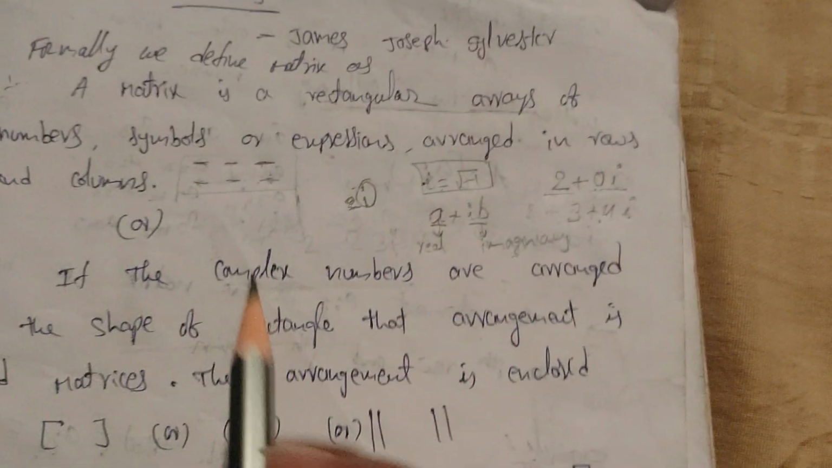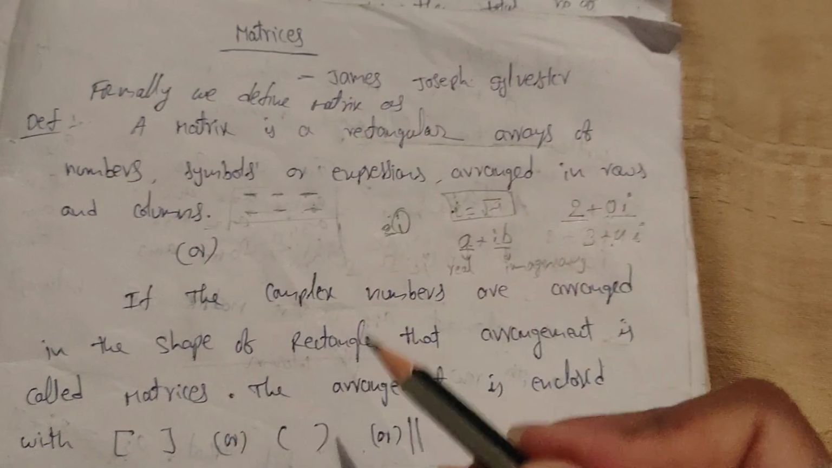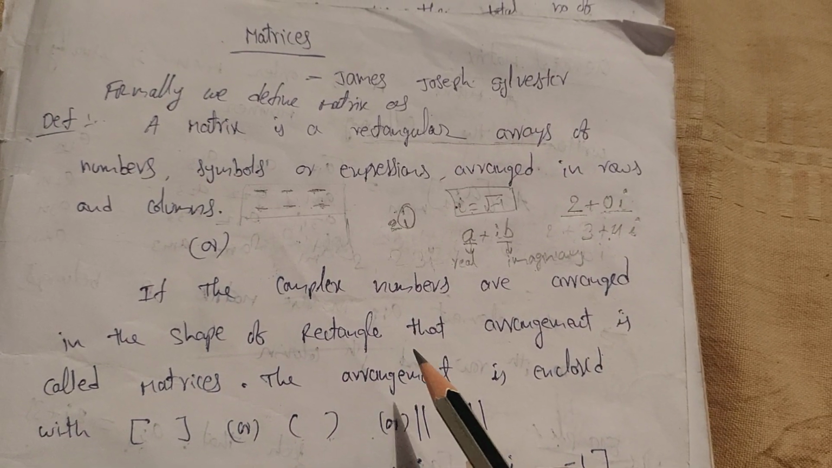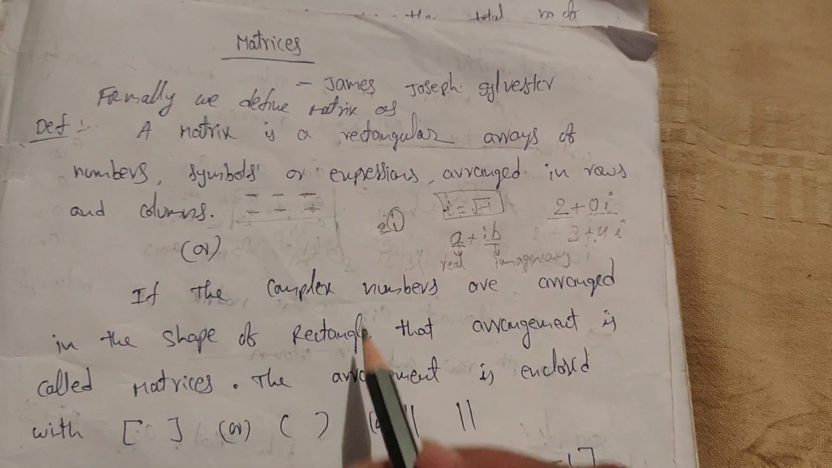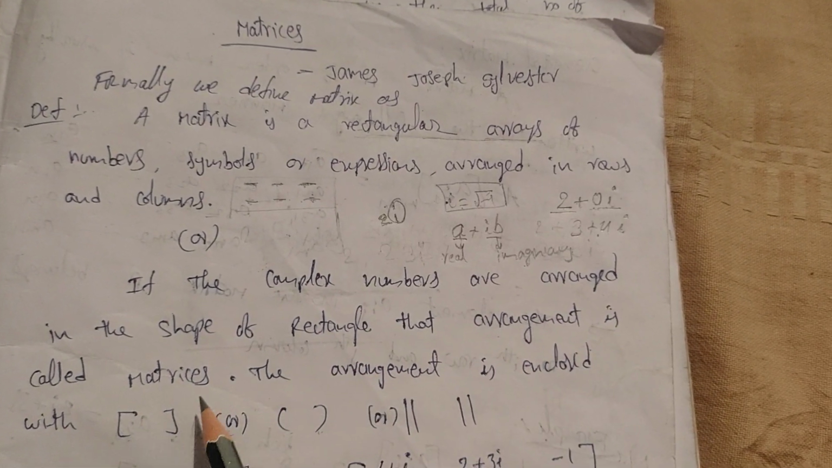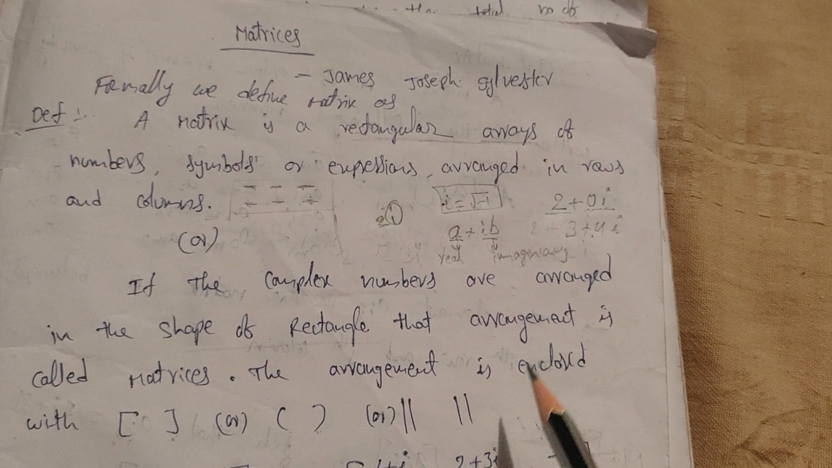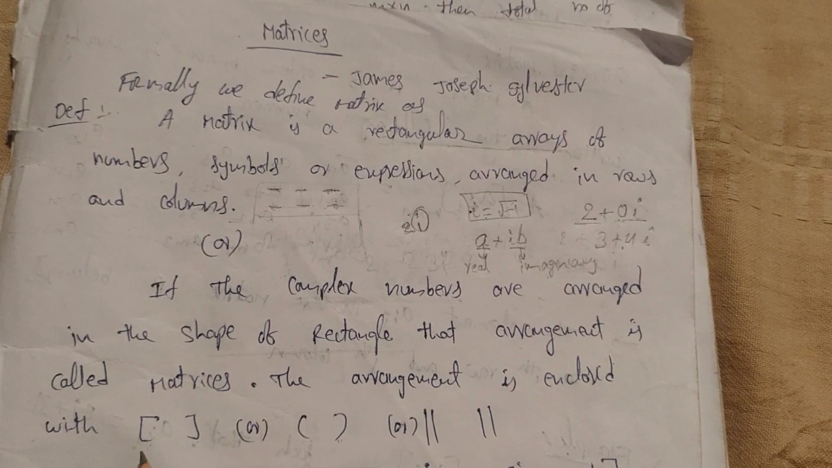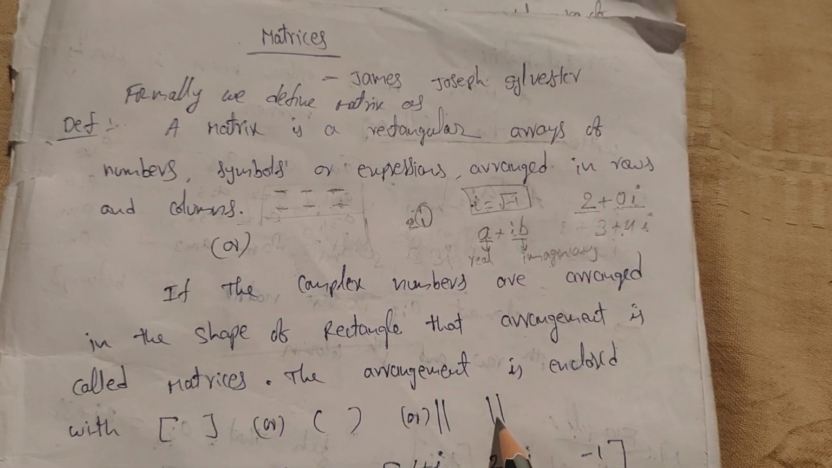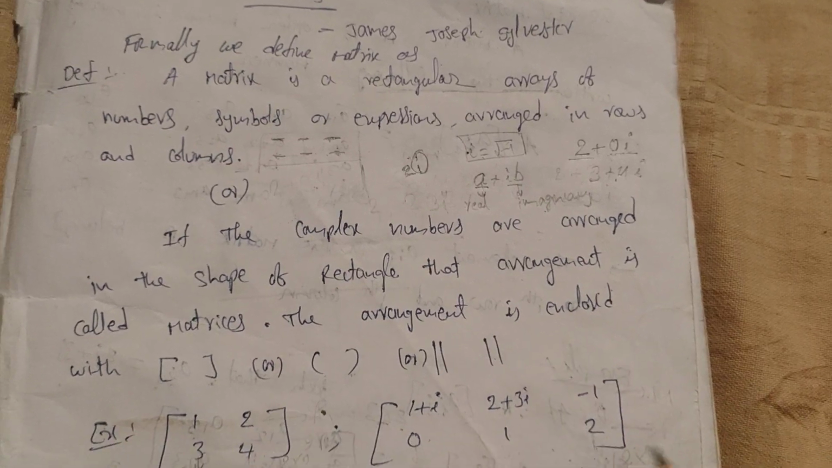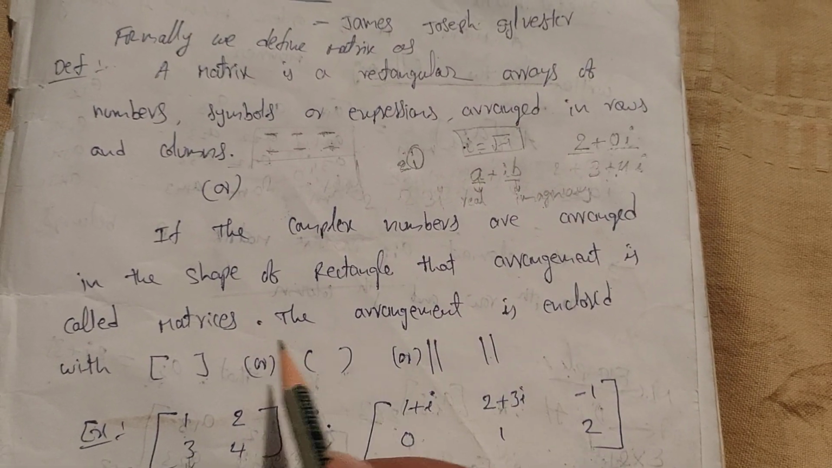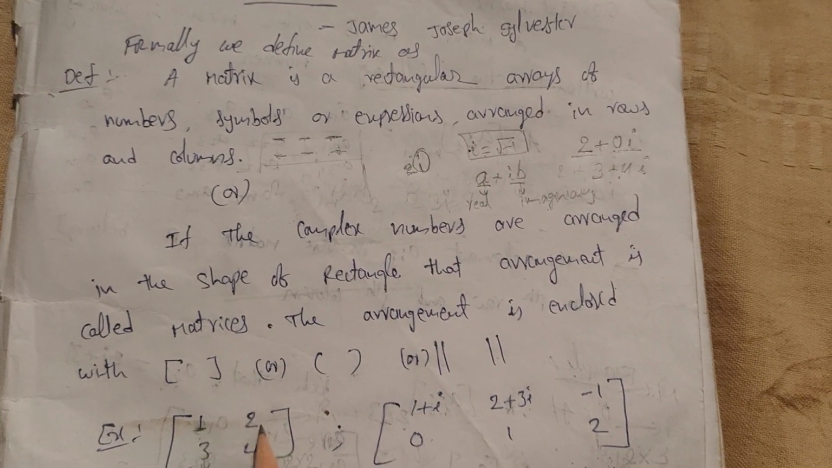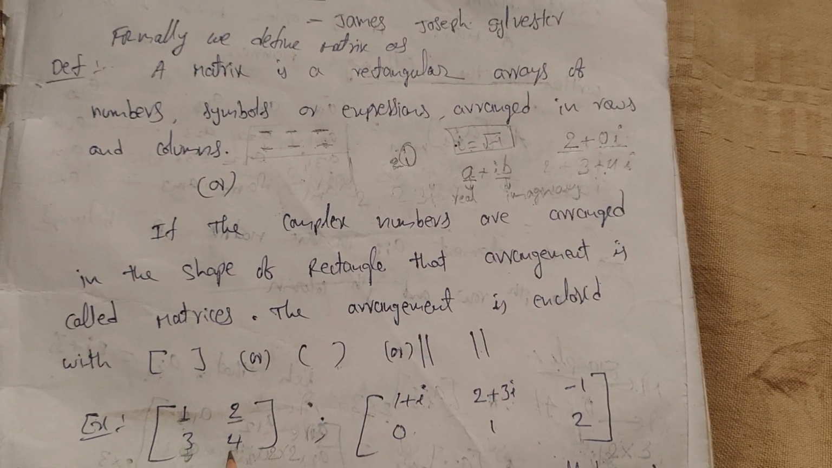Now, with the same definition, if the complex numbers are arranged in the shape of a rectangle, like this, that arrangement is called a matrix. The arrangement is enclosed with closed brackets or open brackets, or with this symbol, double vertical lines. So generally, take one example. I am arranging 1 here, 2 here, 3 here, 4 here.